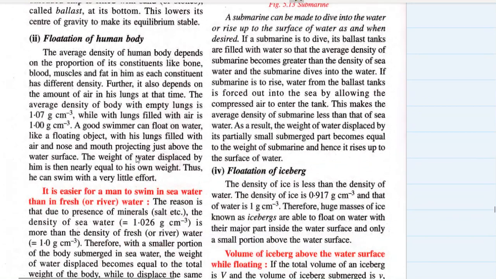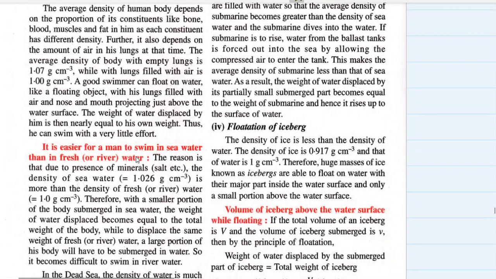Flotation of human body. See, the average density of the human body depends on the proportion of its constituents like bone, blood, muscles, and fat, as each constituent has a different density. Further, it also depends on the amount of air in the lungs. The average density of the human body with empty lungs is 1.07 gram per centimeter cube, just a little bit more than the density of water, while with the lungs filled with air, it is 1 gram per centimeter cube. That is equal to the density of water.